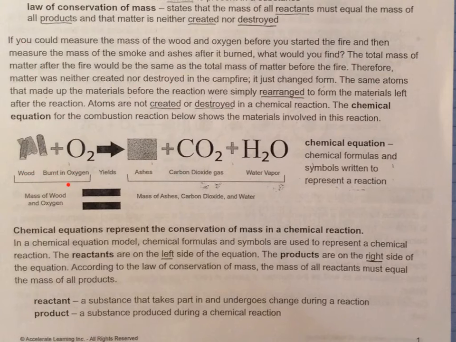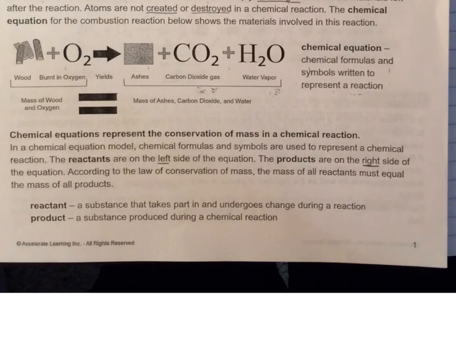So the mass of the wood and the oxygen is equal to the mass of the ashes, the carbon dioxide gas, and water. Remember, a chemical equation is chemical formulas and symbols written to represent a reaction. Chemical equations represent the conservation of mass in a chemical reaction. In a chemical equation model, chemical formulas and symbols are used to represent a chemical reaction.